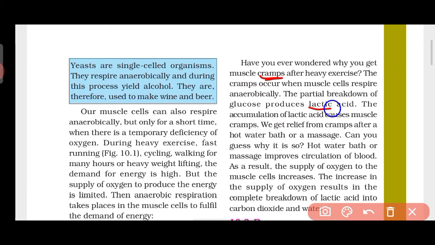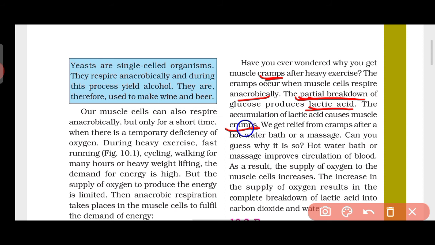The cramps occur when muscle cells respire anaerobically, and when do they do it? Whenever we are doing heavy exercise. The partial breakdown of glucose produces lactic acid, and another important thing is partial breakdown. In aerobic respiration it was a full breakdown of glucose, while in anaerobic respiration there is just a partial breakdown, not a full breakdown. That will produce lactic acid, and that lactic acid will be accumulated there and will be responsible for our muscle cramp.